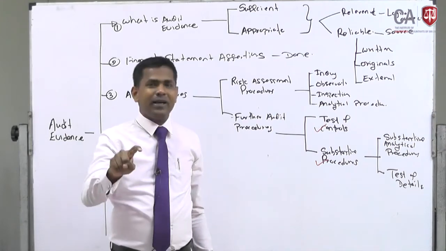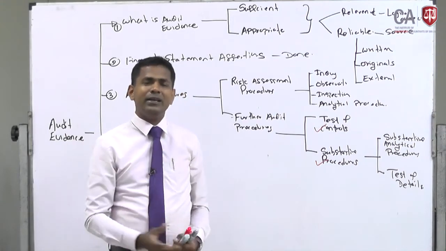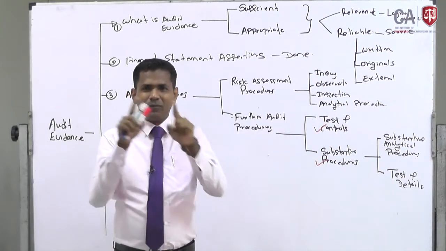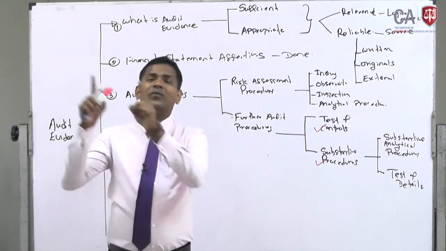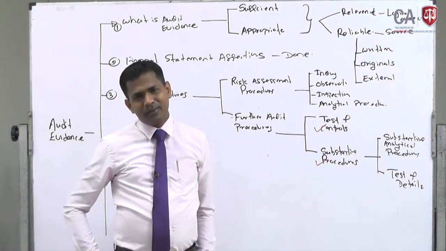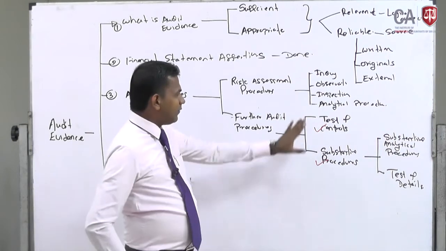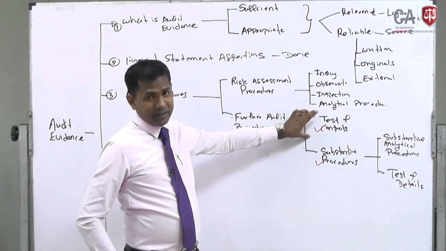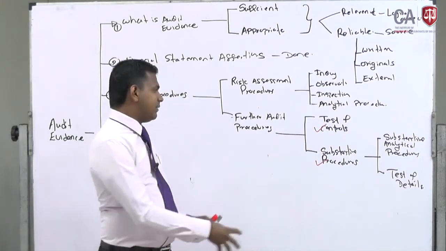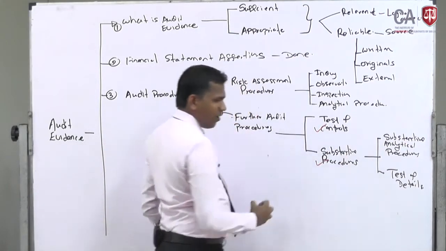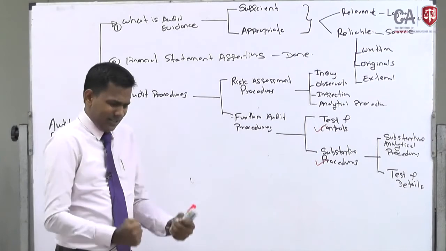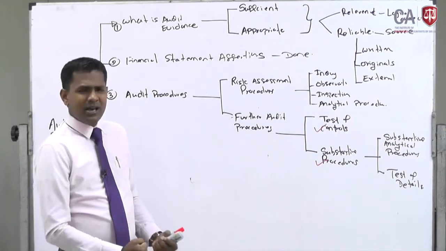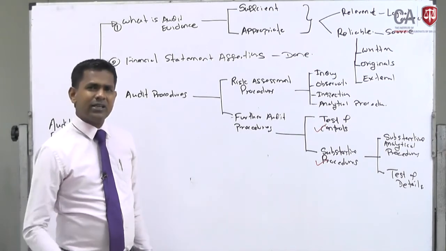What the auditors do to verify that is called testing of controls. This part will be done again under the internal control chapter.